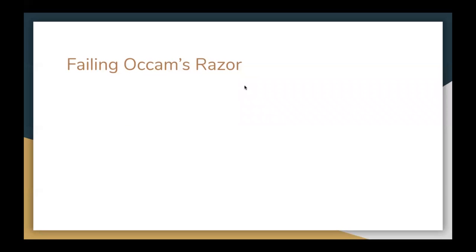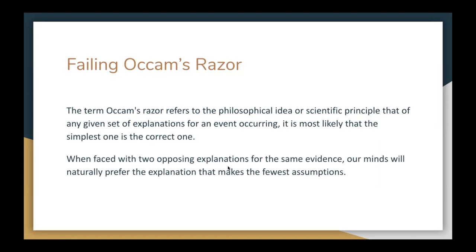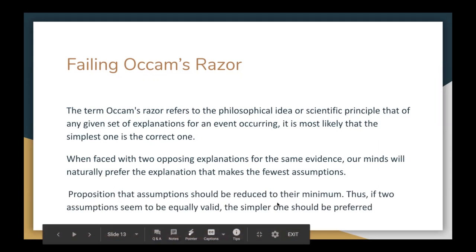The third fallacy is failing Occam's razor. The term Occam's razor refers to the philosophical idea or scientific principle that of any given set of explanations for an event occurring, it is most likely that the simplest one is the correct one. When faced with two opposing explanations for the same evidence, our mind will naturally prefer the explanation that makes the fewest assumptions. It proposes that assumptions should be reduced to their minimum. Thus, if two assumptions seem to be equally valid, the simpler one should be preferred.